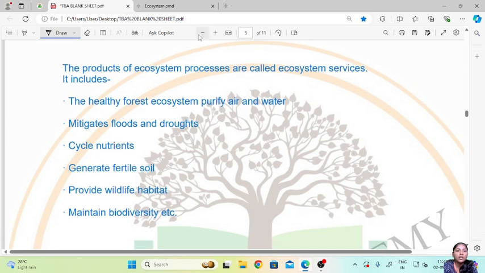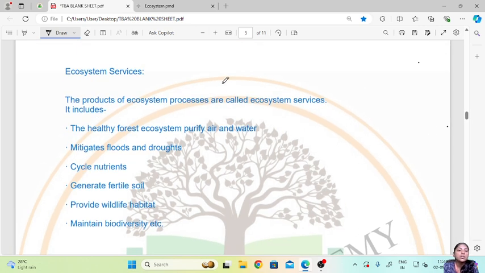Then talking about ecosystem services. The products of ecosystem processes are called ecosystem services, and these include the healthy forest ecosystem which purifies the air and water, and mitigates flood and drought. Then cycle nutrients, just as we have discussed, nutrient cycling is also done.